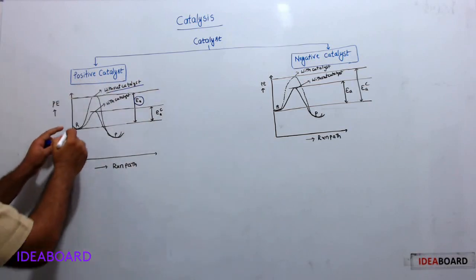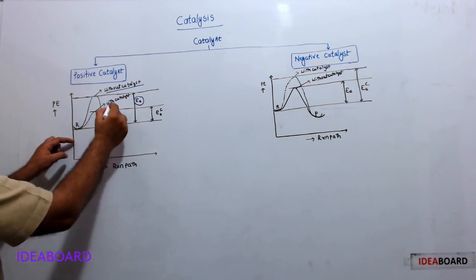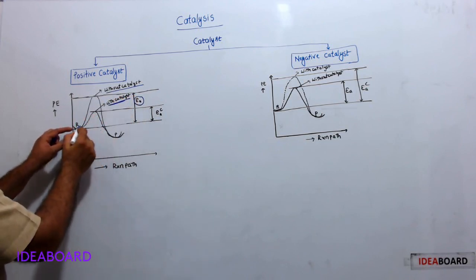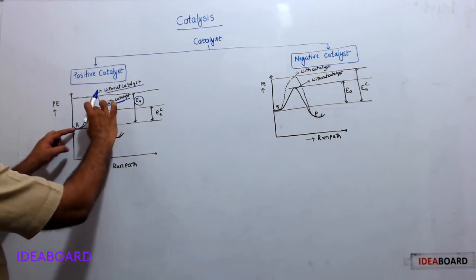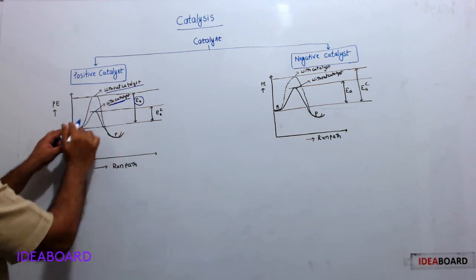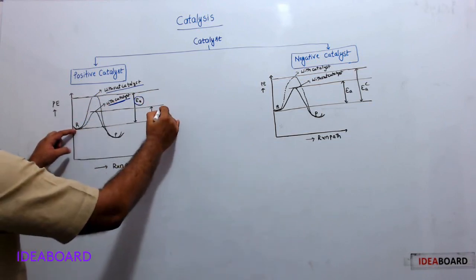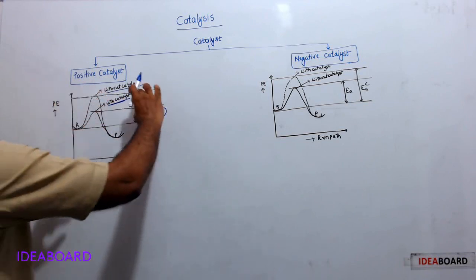Similarly, consider this other path. This is the reaction path in the presence of catalyst. Here is the energy barrier between reactant and product. In order to cross this energy barrier, the reactant molecule needs this much extra energy. This is the activation energy in the presence of catalyst. Compare these two.